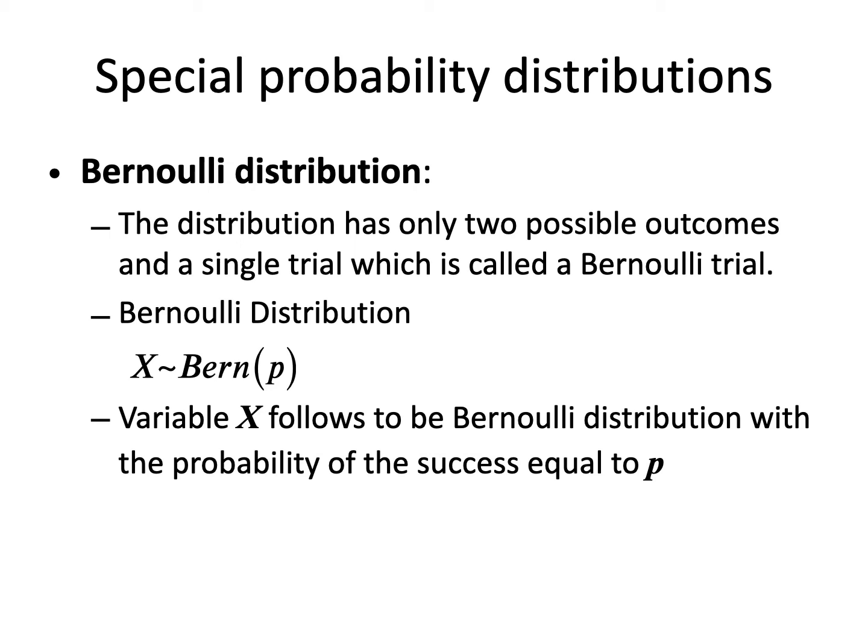We'll be discussing special probability distributions, and we will start with the Bernoulli distribution. This distribution is associated with an event when we have only one trial and two possible outcomes. This Bernoulli distribution has only two possible outcomes and a single trial. This trial is called the Bernoulli trial.